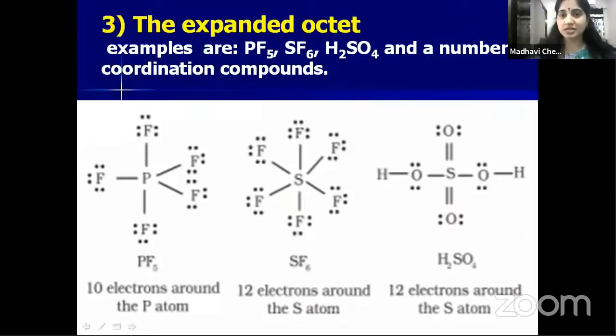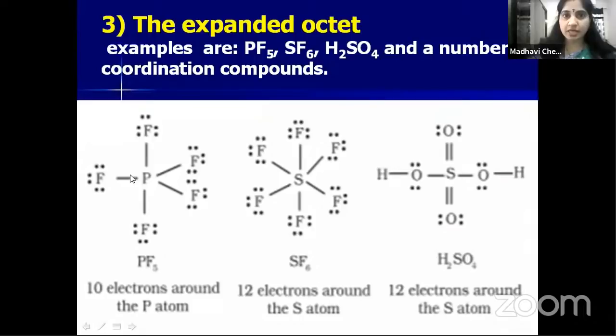So around the central atom, more than 8 electrons will be present. Now let us see phosphorus pentafluoride. In phosphorus pentafluoride, phosphorus is the central atom. Around the phosphorus, how many bonds are present? A total of 5 bonds are present. Each bond means one pair of electrons. So 5 twos are 10 electrons. So around the phosphorus, 10 electrons are present.